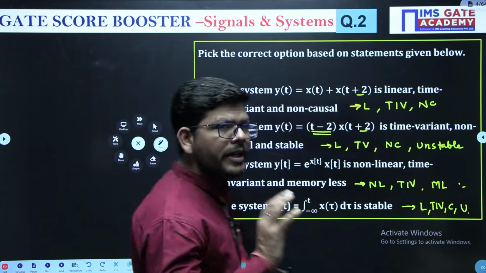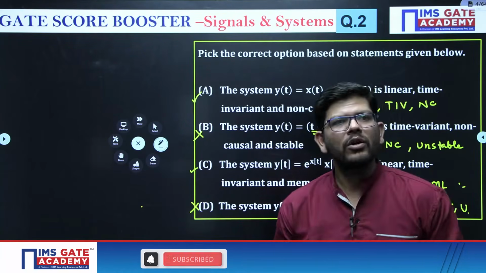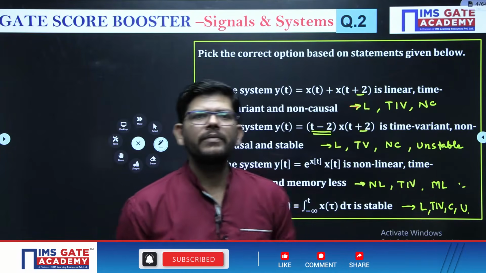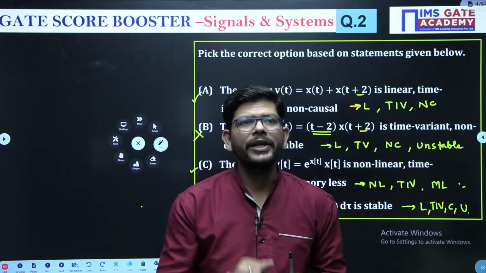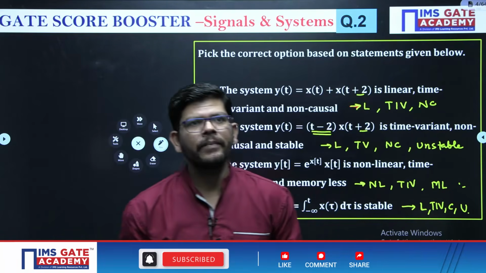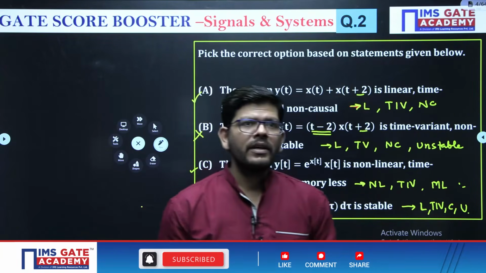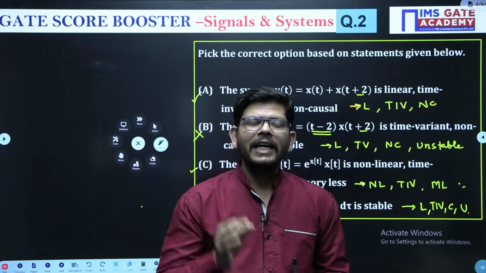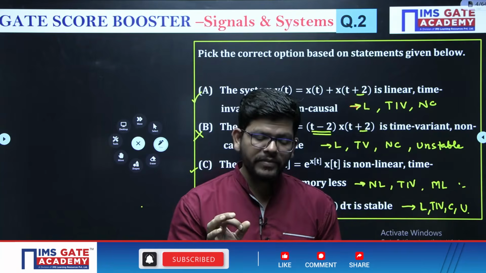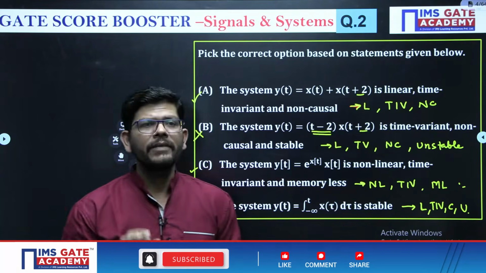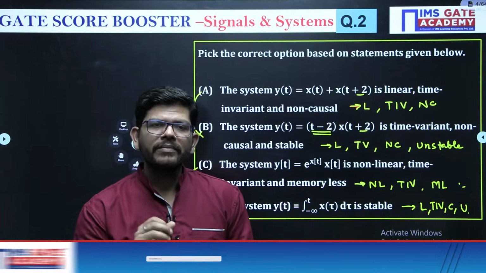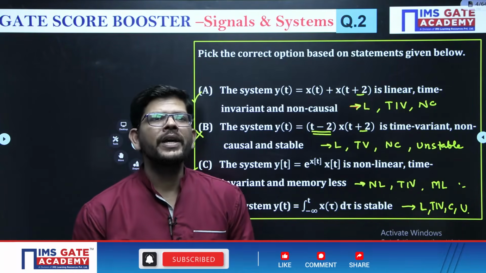Got it? So remembering these properties, you can solve these questions. For linearity, what you have to see? You have to observe whether there is any non-linear operator operating on x and y. If there is, the system is non-linear. Otherwise, the system is linear. To see time variant or invariant, if there is an operator operating on t, if there is scaling done, if there is reversal done on t, if there is a coefficient of time present on t in the input output relationship, the system will be time variant, right?